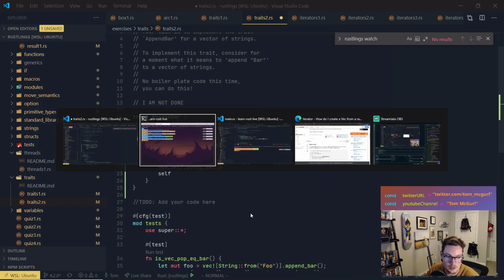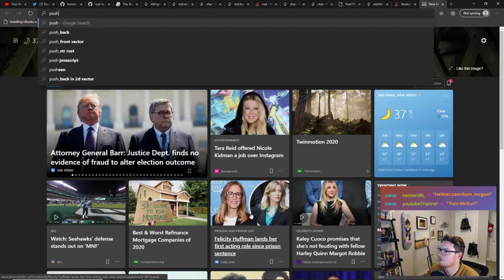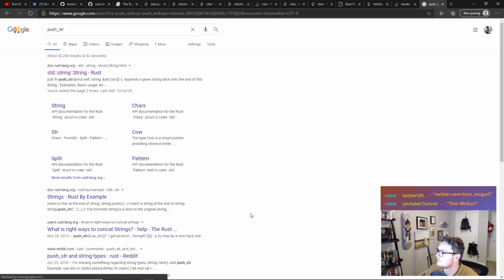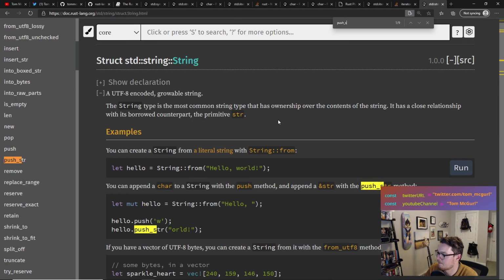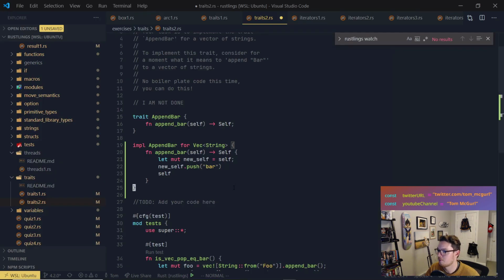Push string. So Patah said push string. Let's take a look at that. Push str. Let's see what push string does. Instead of using the plus. Yeah, we could do that instead of the plus, but since we have a vector here, we'll need to use this, I think.